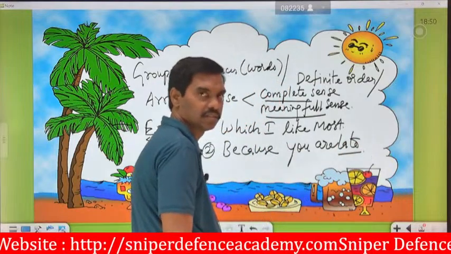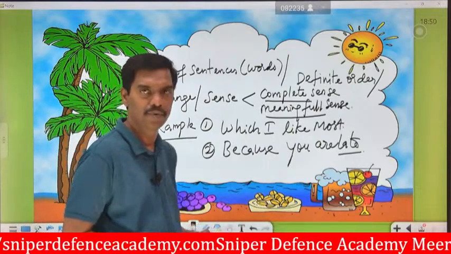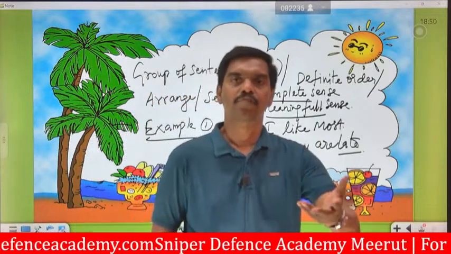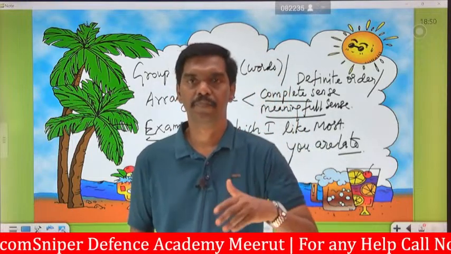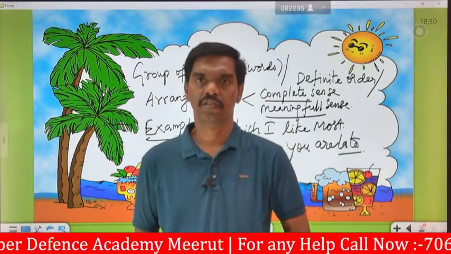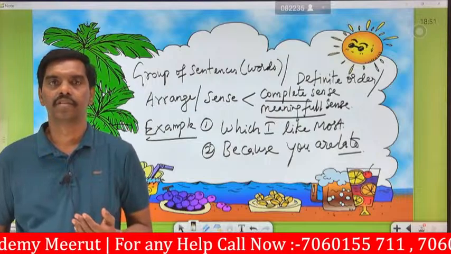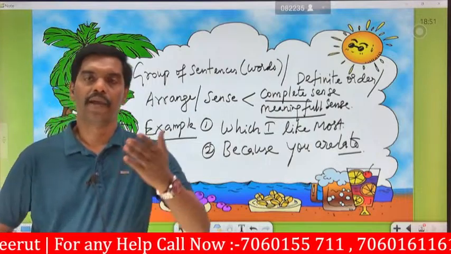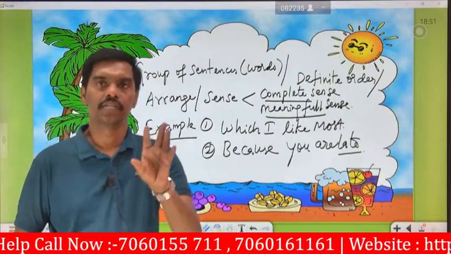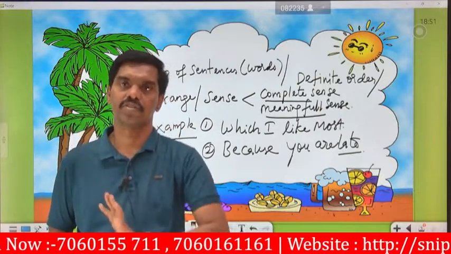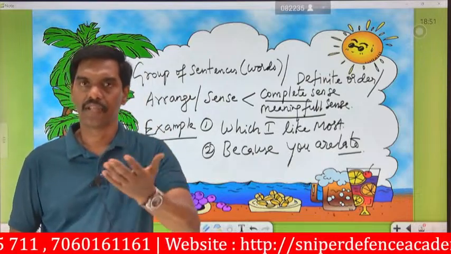So here what they are saying, which I like most. For example, you are going to eat a cake you like most. The cake which you like most, we are going to eat continuously, repeatedly, frequently. We are going to purchase the same type of cake, like banana cake or pineapple or vanilla cake, whatever it may be. That is said to be 'which I like most', cake or ice cream or whatever flavor you like.